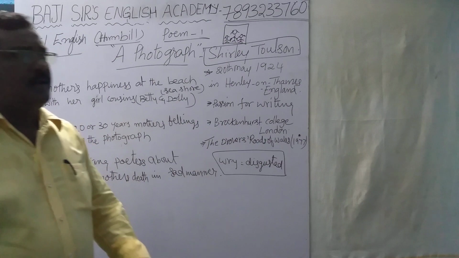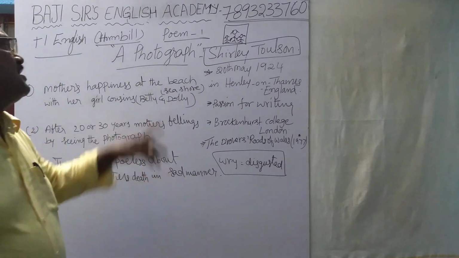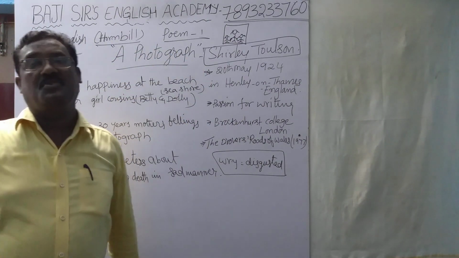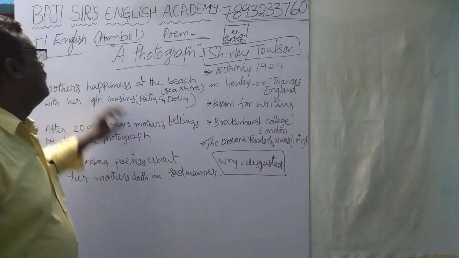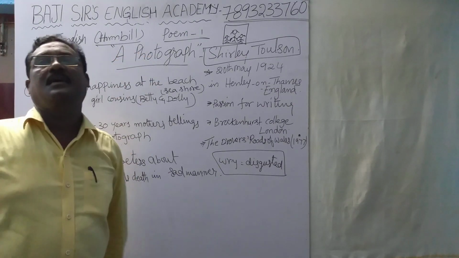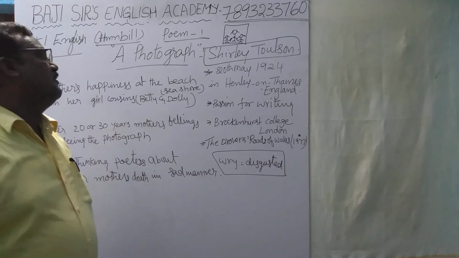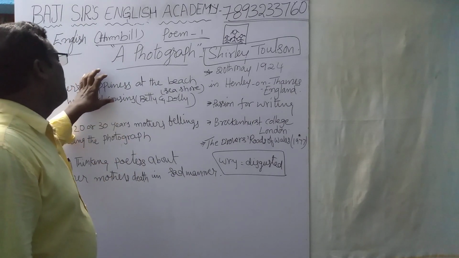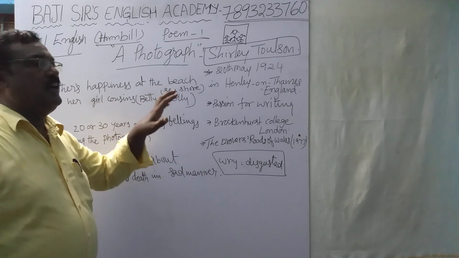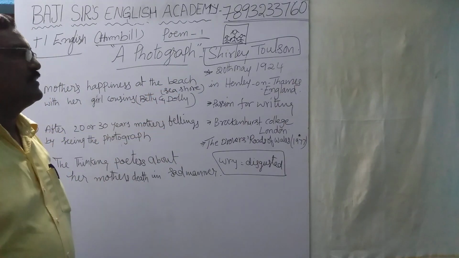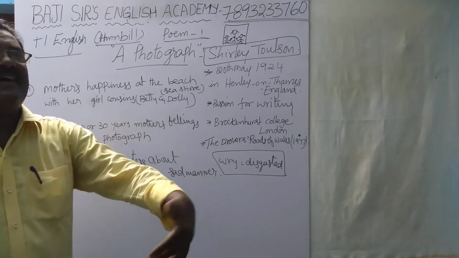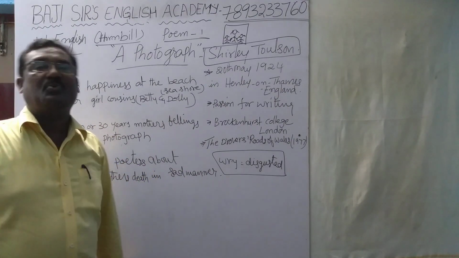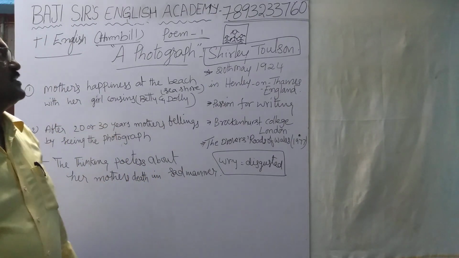The first stanza starts with the cardboard shows how the 2 girls went paddling. The big girl, my mother, her age might be 12. That is the first stanza.